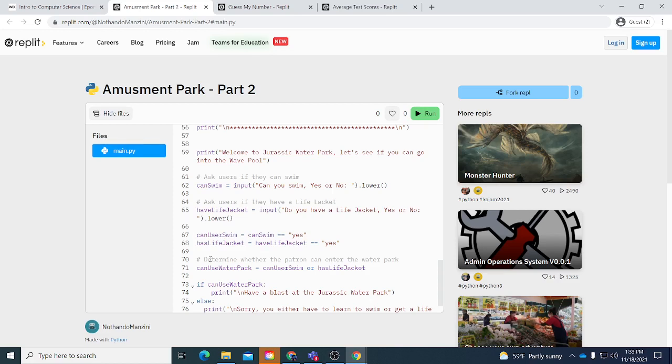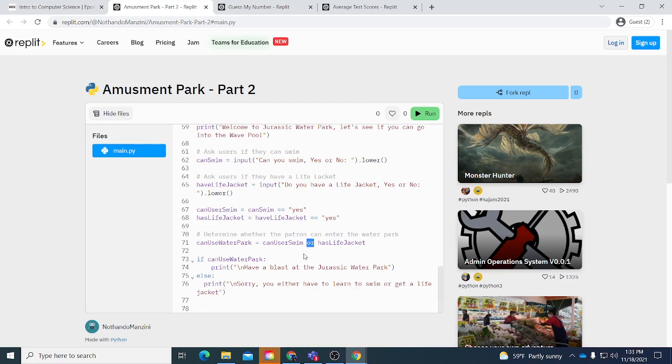So we want to determine if the patron can enter the water park by using the variables and using or as our operand. That's going to say if you can swim, but you don't have a life jacket, you'll be fine. If you can't swim, or you have a life jacket, then you can still get into it. But if you have neither, you can't get in. So that was the script for that part.